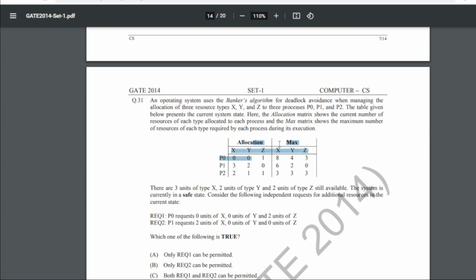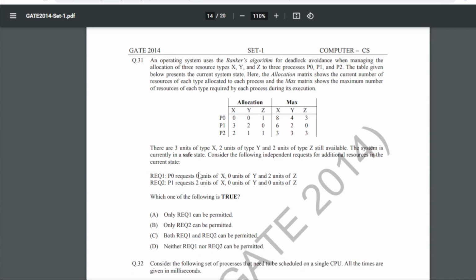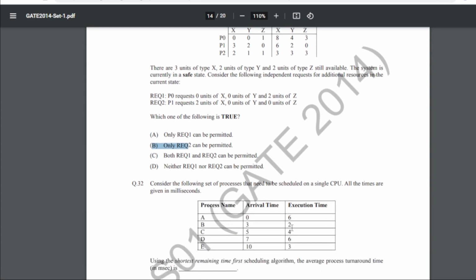Right, so this is allocation, this is max. Now there are 3 units of type X, 2 units of type Y and 2 units of type Z still available. Now the system is currently in a safe state. Consider the following independent requests for additional resources in the current state. So this is request 1, request 2, and which one of the following is true? So for 31 our answer is B, basically only request 2 can be permitted.